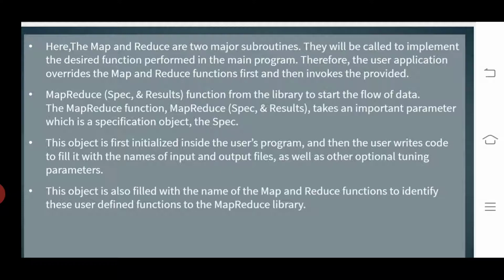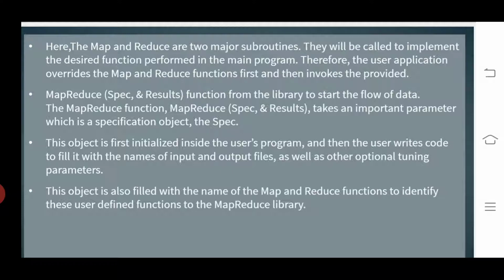Coming to map reduce, the application specifies some specific objectives, which can be overridden, and we get the final output result. The map reduce function from the library starts the flow of data.